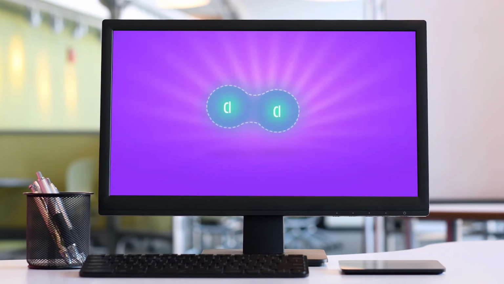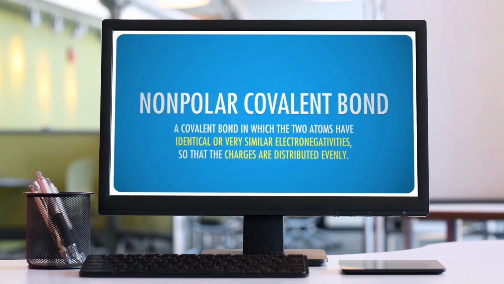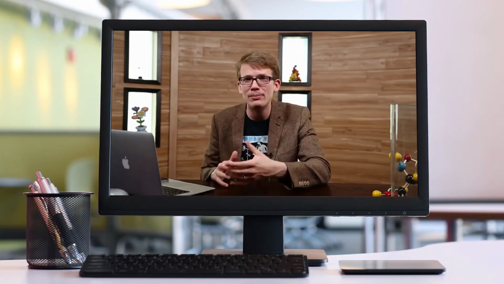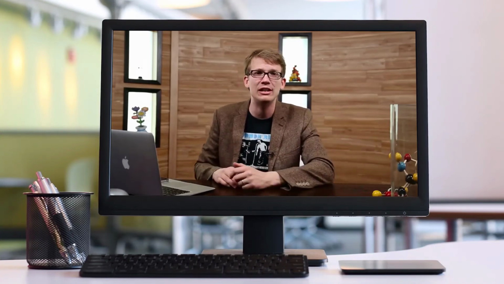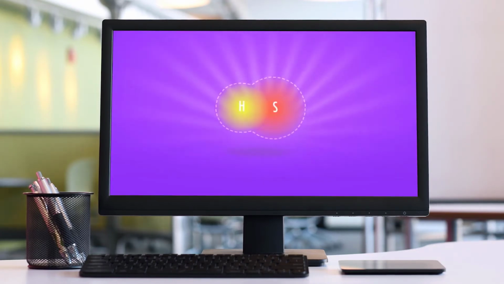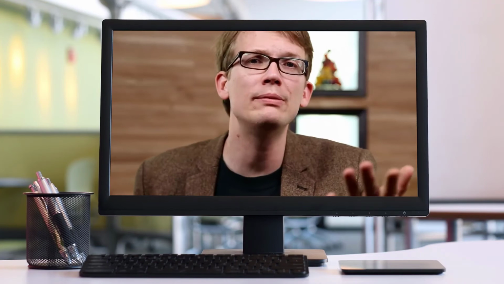But when a covalent bond forms between two identical atoms, like the two chlorine atoms in our graph earlier, the electrons are distributed evenly. We call this a nonpolar covalent bond. But you've also got to consider the middle option, where the atoms aren't identical but have very similar electronegativities, like hydrogen with an electronegativity of 2.1 and sulfur at 2.5. The difference here is so tiny that the electrons are pretty much still evenly distributed, and we call that a nonpolar covalent bond as well. There's a huge world of important chemicals that have these kinds of bonds, so many in fact that we will dedicate a couple of separate episodes to them.